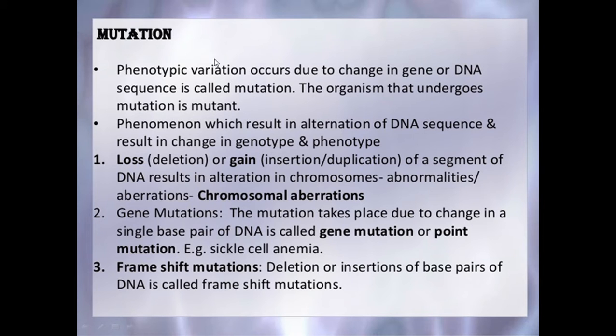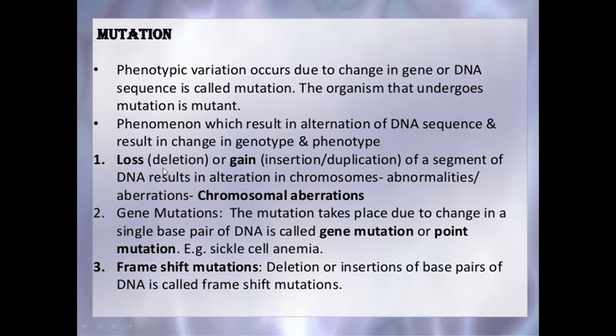Now here you have to know that mutation is a phenotypic variation. This phenotypic variation occurs due to change in gene or DNA sequence. It is mutation. The organism that undergoes mutation is called a mutant. It is the phenomenon which results in alteration of DNA sequence and change in genotype and phenotype.